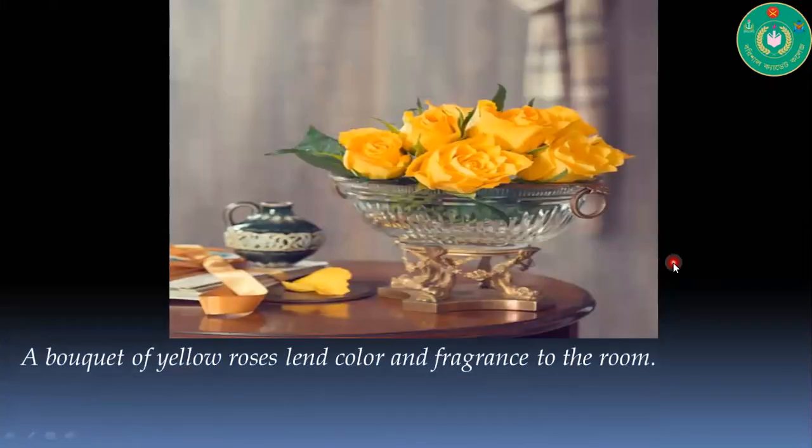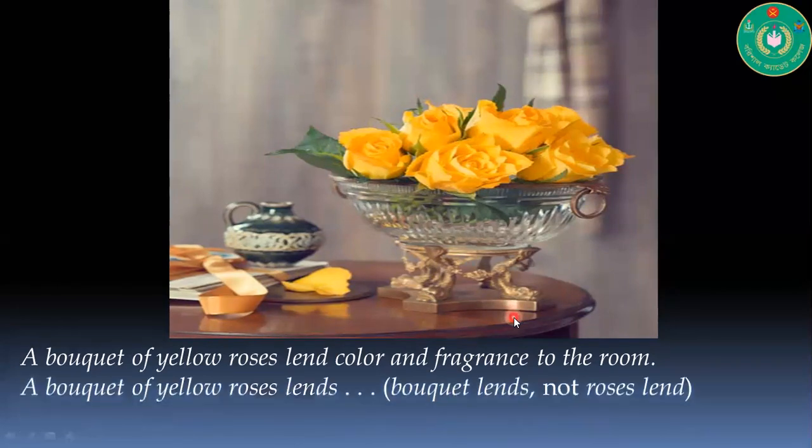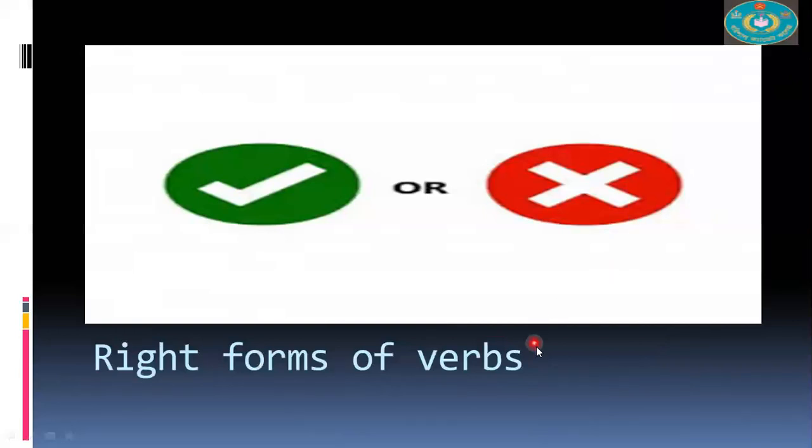Look at this picture. What can you see? A bouquet of yellow roses lent color and fragrance to the room. Is this sentence correct? I hope not. So by this, you may have understood what the topic is today: right forms of verbs.